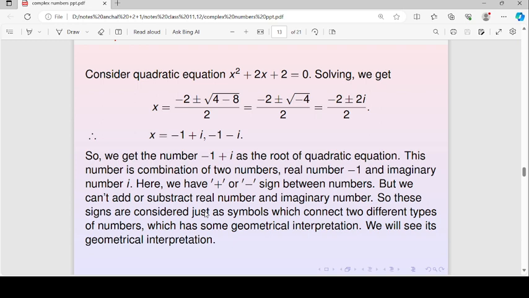If we see it closely, it has two numbers, minus 1 and iota, a combination of two numbers. But we know minus 1 is a real number and iota is an imaginary number, and we can't add or subtract a real number and an imaginary number. So we can say this plus or minus sign between the numbers is just a sign to combine two numbers. This is just a symbol which connects two numbers, a real number and an imaginary number, which has a geometric interpretation that we will see.